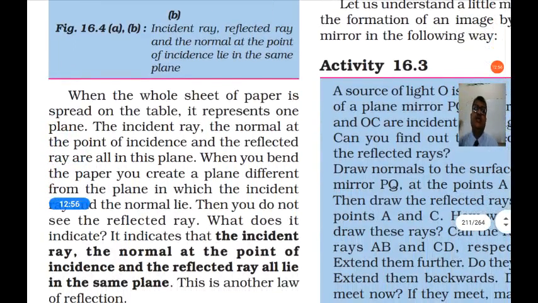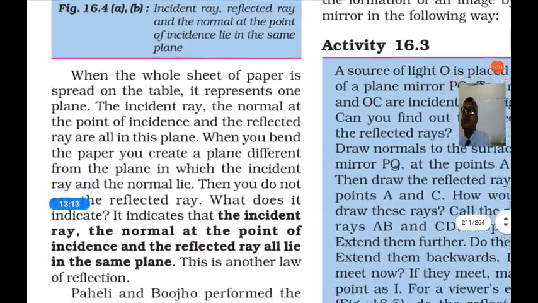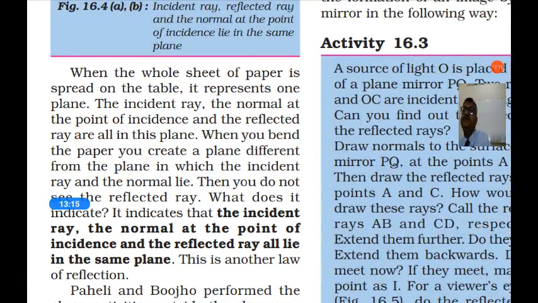So you will not see the ray of light when you fold the paper. When the whole sheet of paper is spread on the table, it represents one plane. The incident ray, the normal at the point of incidence and the reflected ray are all in this plane. So they are all in the same plane.